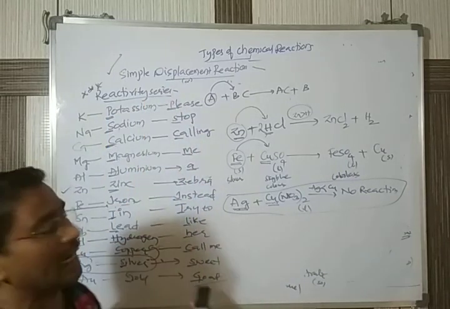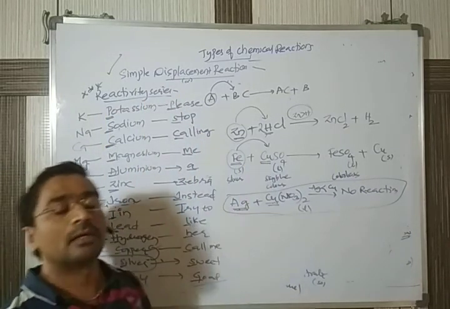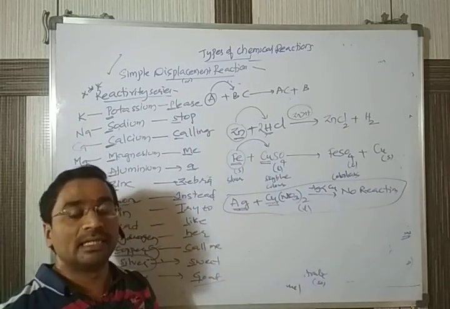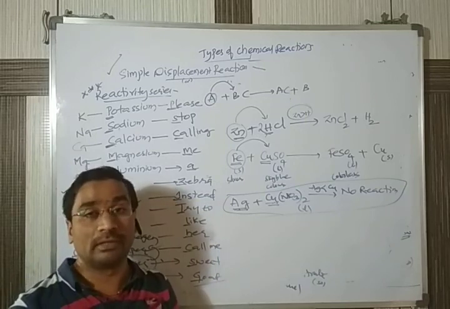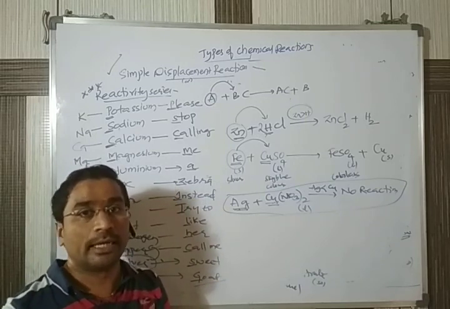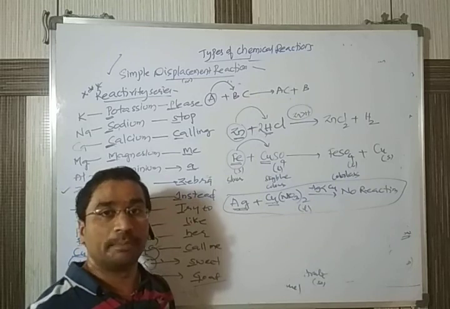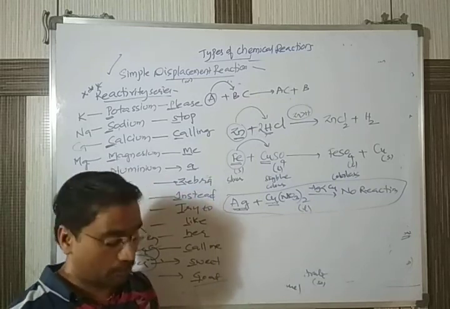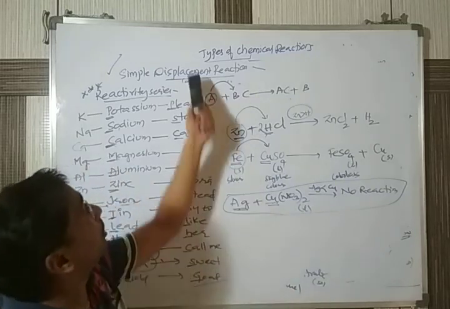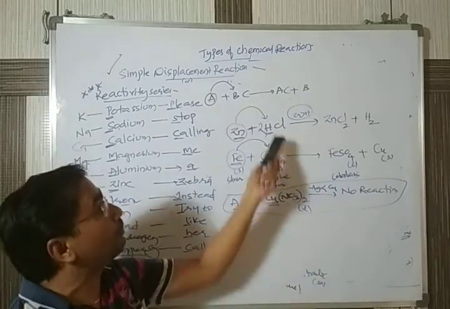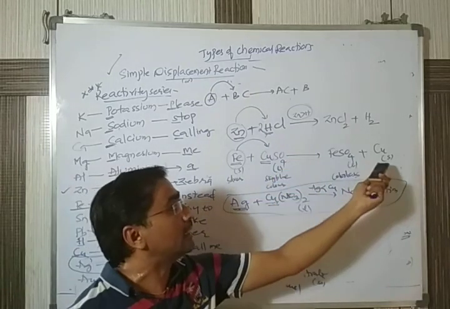Please mug up this reactivity series and try some equations from the worksheet I am going to give. Copy the notes, and practice a few displacement reactions and write the products you will get.